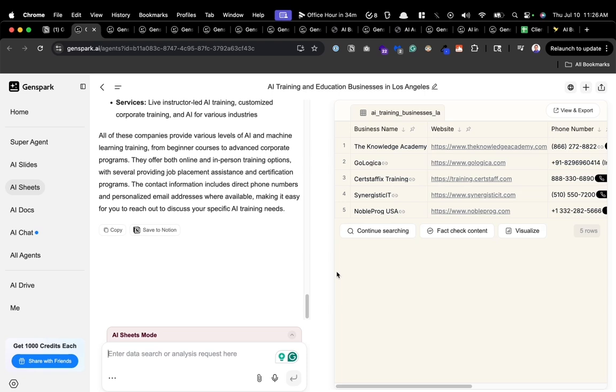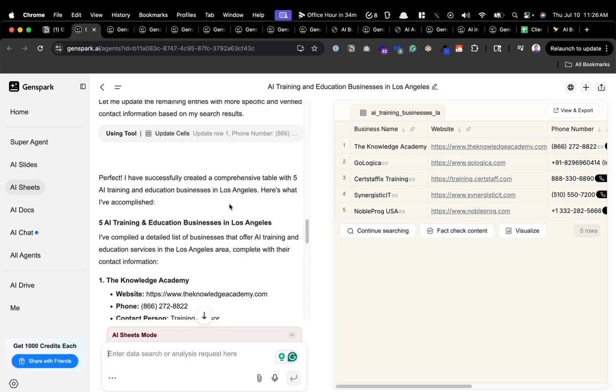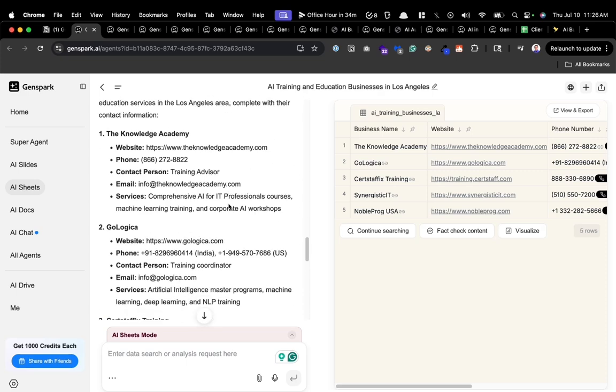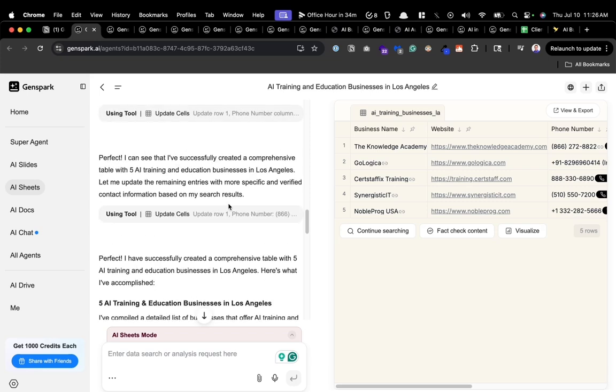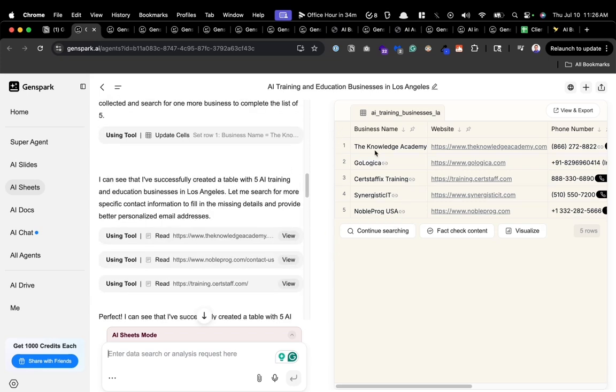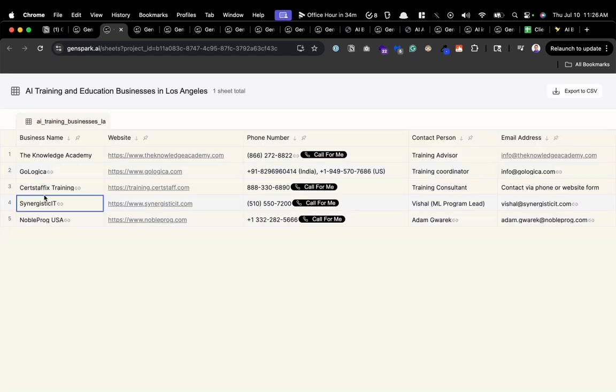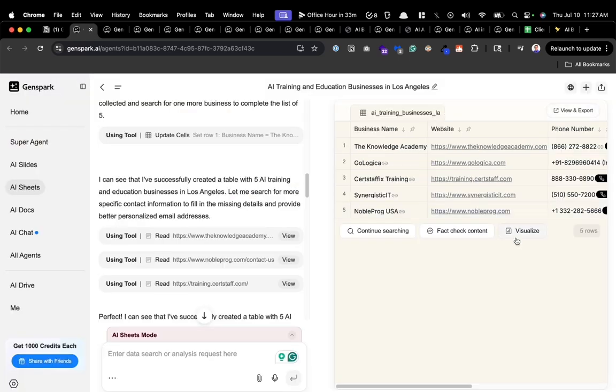Number 9, the ability to do lead generation. This one with the big asterisk as far as it actually providing relevant information. So I do have a huge asterisk to it, but you can say, hey, look in Los Angeles for companies that I can sell my AI training to, for example. So then it goes out, creates a spreadsheet, and you tell it what things you want on the spreadsheet too. You're like, yeah, give me the business name, their website, their phone number, the contact person, and the email address. But you do have to verify. It can make phone calls, like it could actually make reservations. That's the thing. So lead generation, but with a huge asterisk.